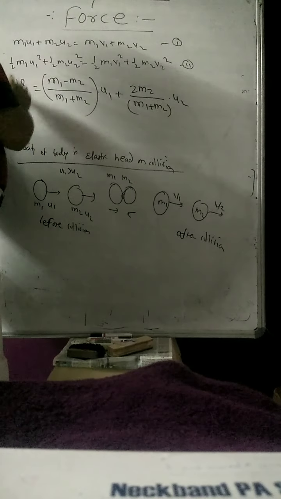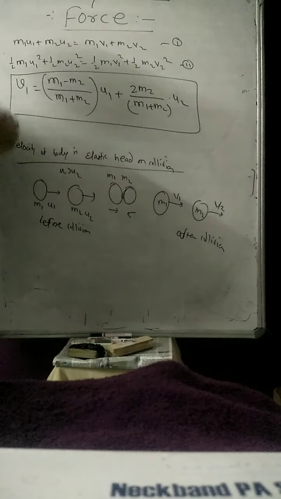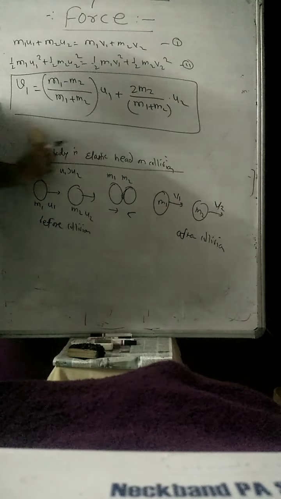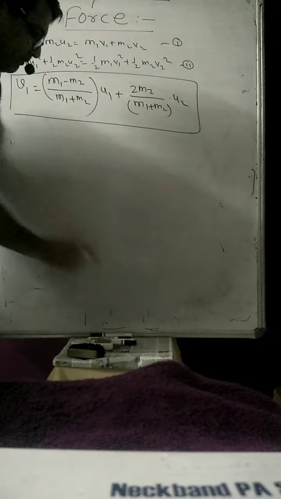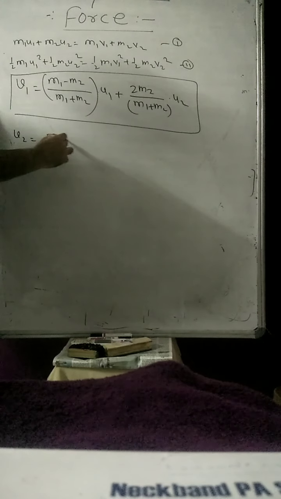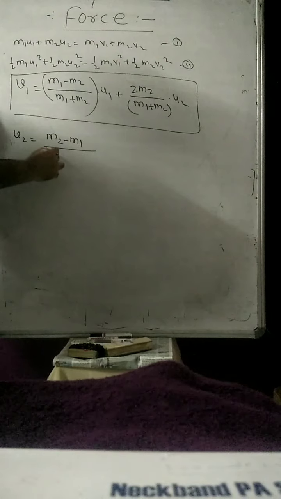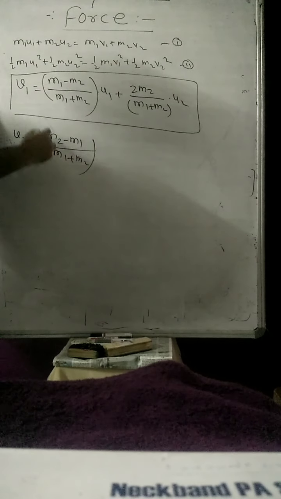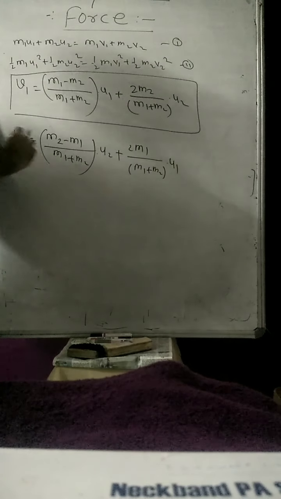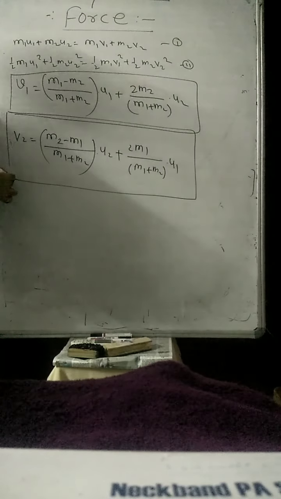For the second velocity, just interchange the coefficients: v2 is equal to (m2 minus m1) upon (m1 plus m2) into u2, plus 2 times m1 upon (m1 plus m2) into u1. v1 and v2 are your final velocities.